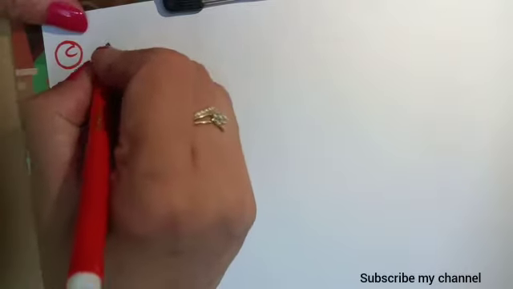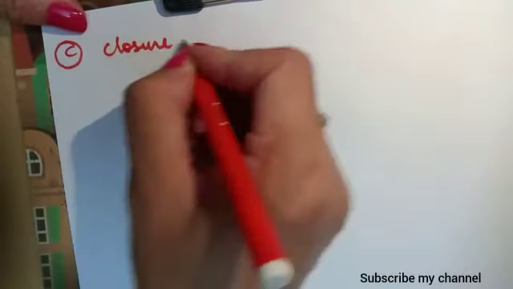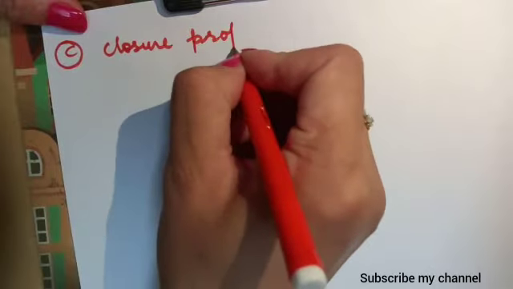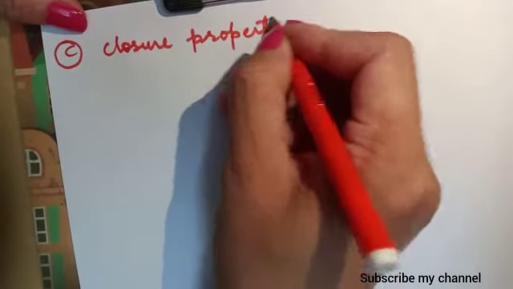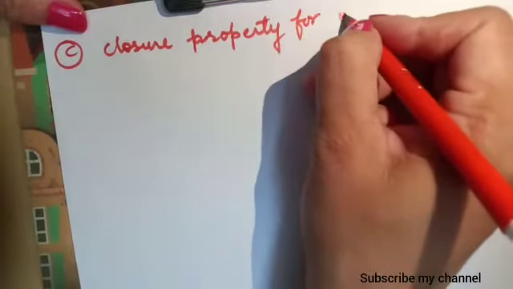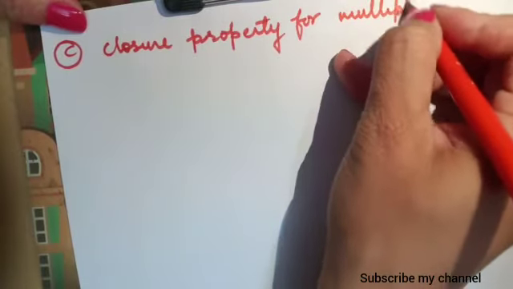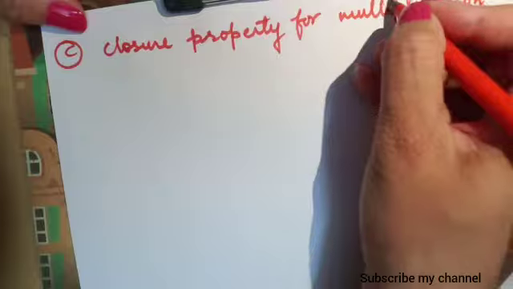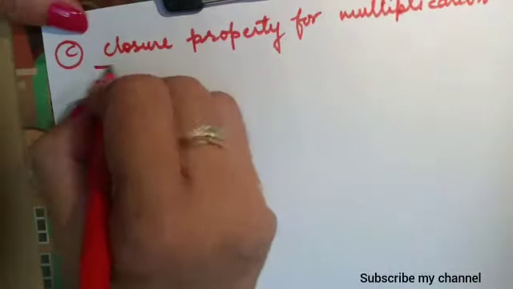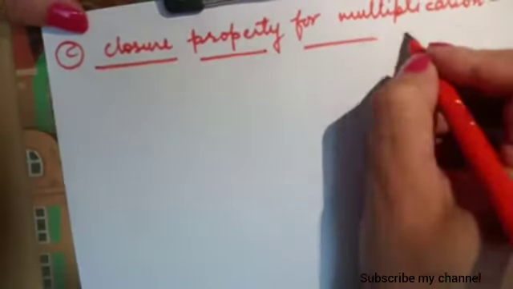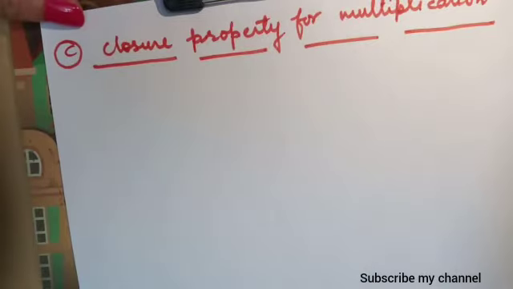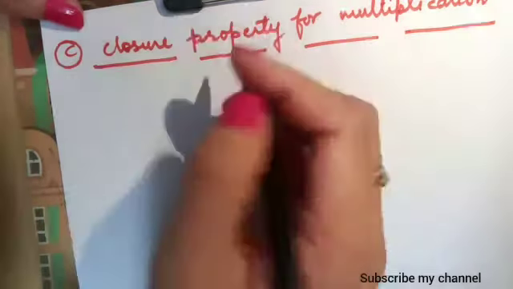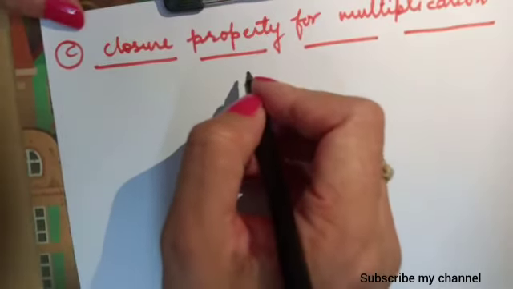So we will check the closure property for multiplication. In this, what will we do?